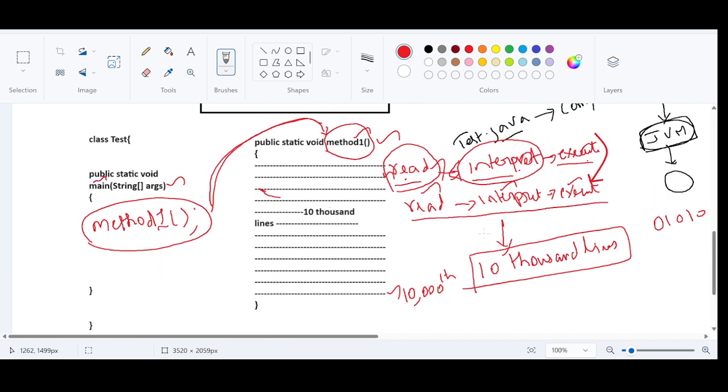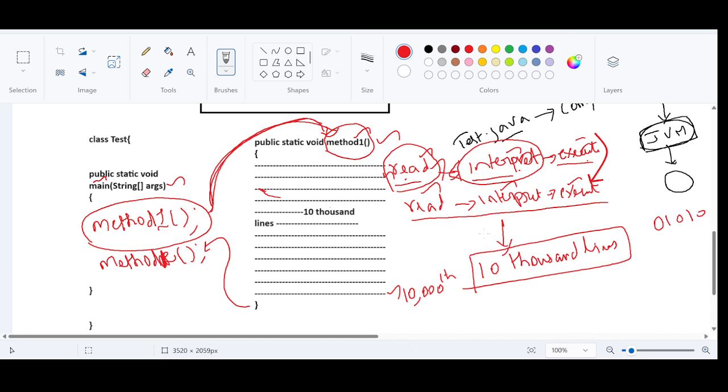But the question is, if I'm trying to call the method a second time, this is also possible. First method call, the control will be transferred here, and all the instructions will be executed, and each and every time read, interpret, execute will be performed by the JVM. Again the control will come here. Now again we are calling method one, the same method. It can happen, you can call a method many number of times, because a method is defining a functionality.